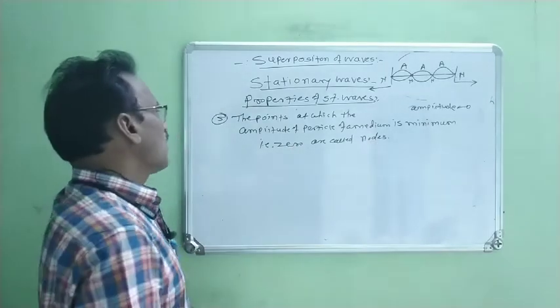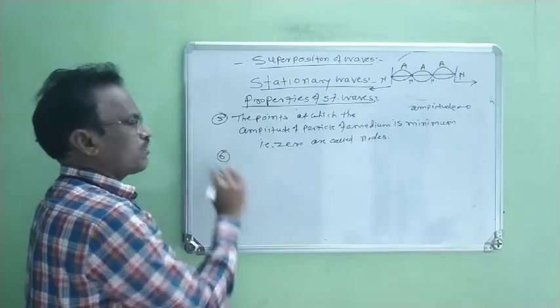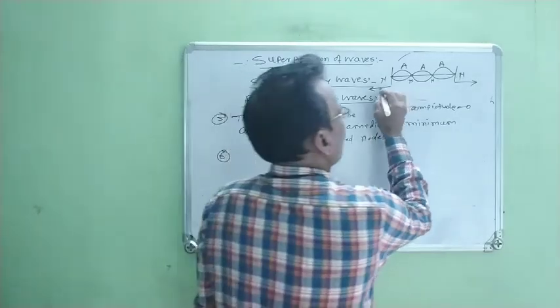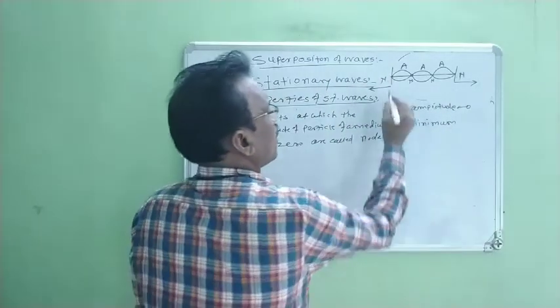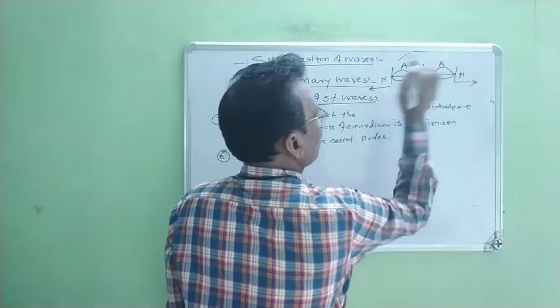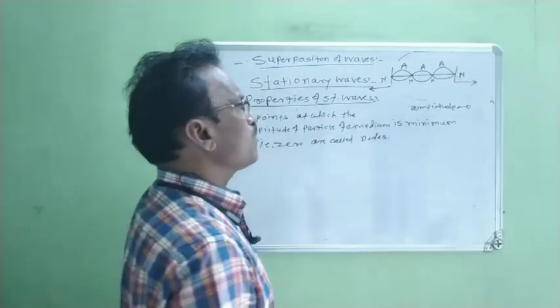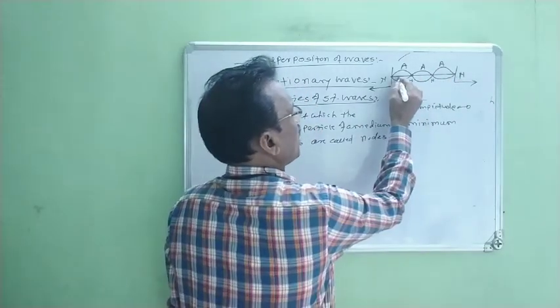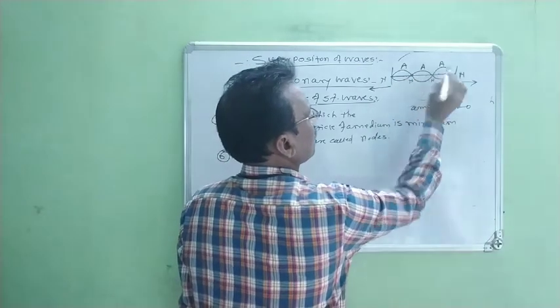Okay. Next, number 6. Again, when we observe the stationary waves, other than these nodes, we observe that there are a large number of particles, right?